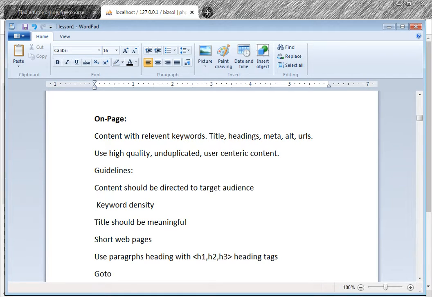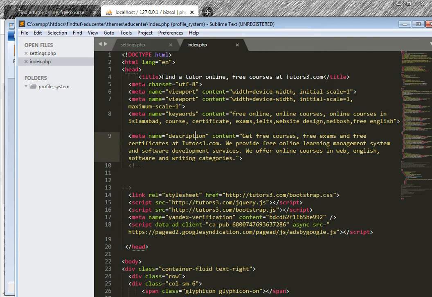What is the title? This is the title tag. Inside the title tag you should use keywords, and there should be no company name. Then meta tags for mobiles: use viewport, use keywords, name meta tag, use description, link tag. This is all about the head tag.